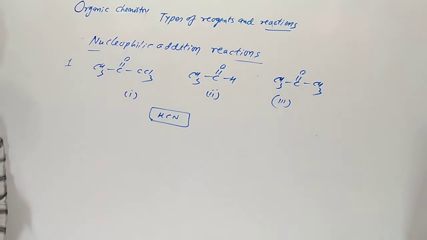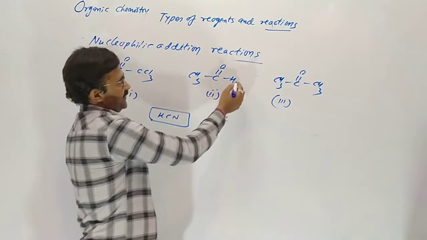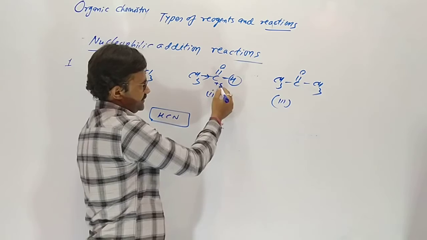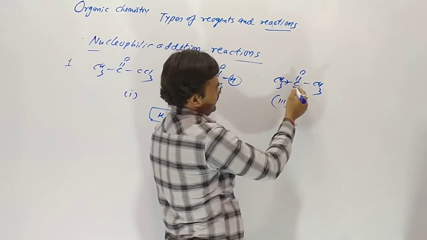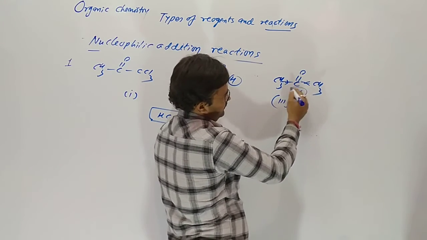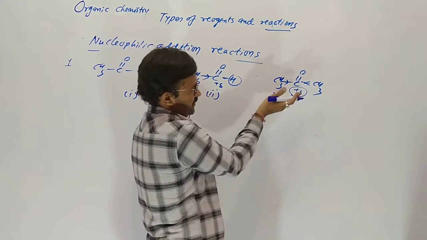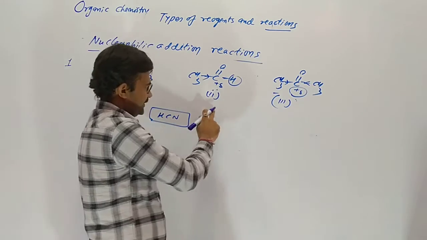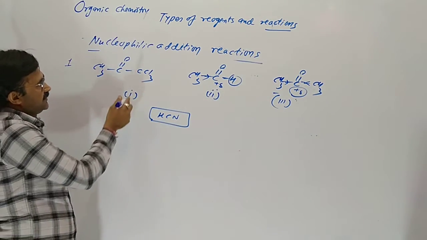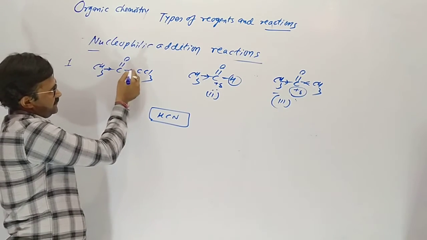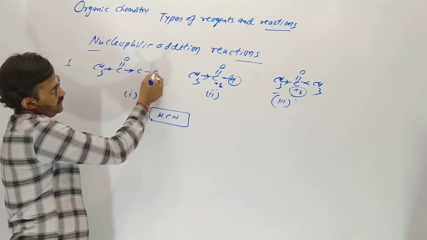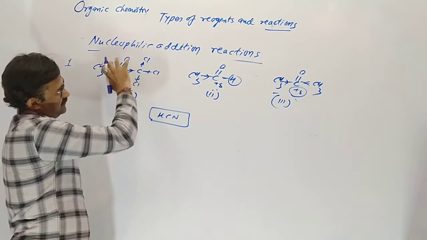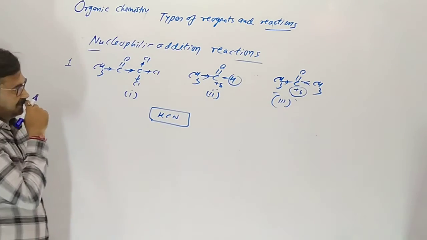Reactivity order. Here you can see hydrogen is neutral. Methyl is a donor, it decreases the positive charge here. Here two donors decrease the positive charge of the carbon more. So the reactivity of 3 is less than the second. Here one is a donor, one is a withdrawer. The electronegativity of chlorine is high, so CCl3 is a withdrawer.